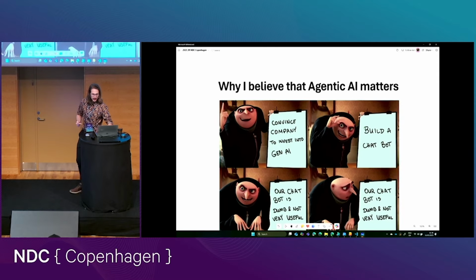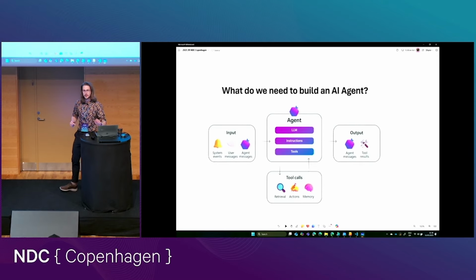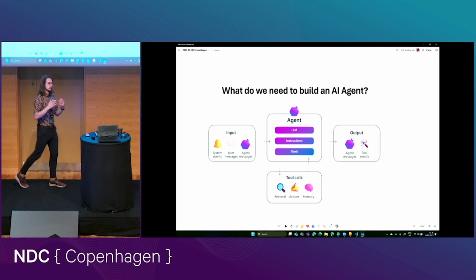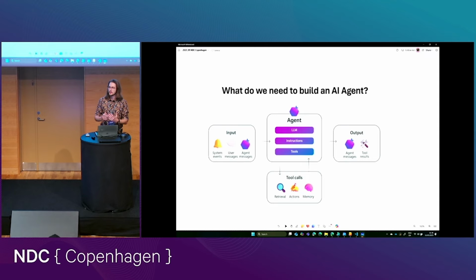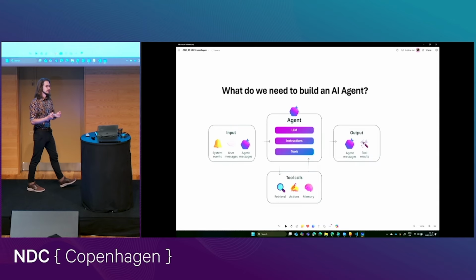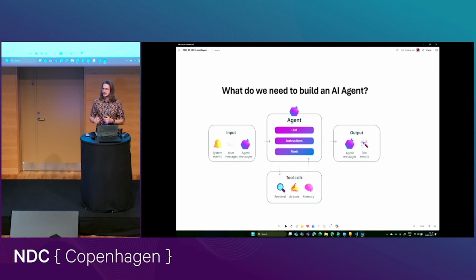I look at agentic AI as just the next evolution of a classic chatbot. But it's a whole different paradigm of how we build AI applications. In order to actually make good on all of the promises that our leadership and everyone else has been told by sales and marketing, we need to make sure that we actually can deliver. And we can't deliver with a chatbot that is essentially just an interface for a large language model.